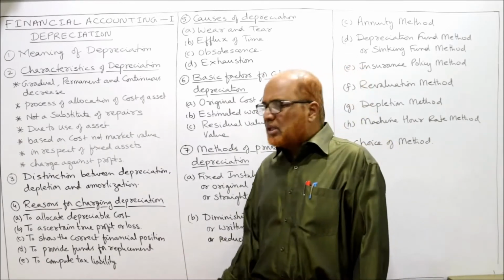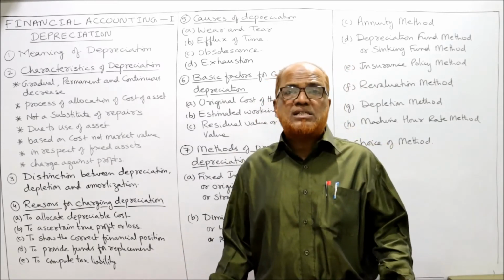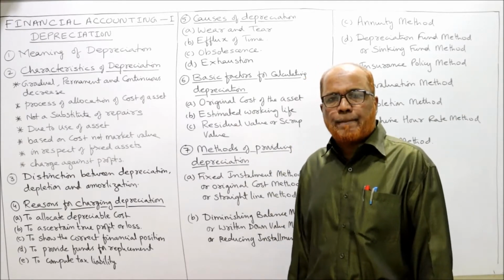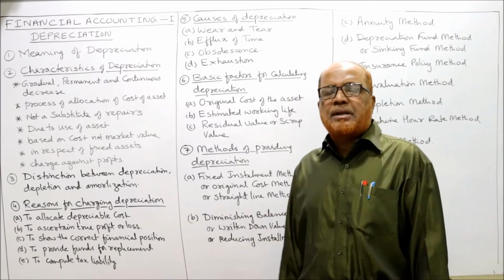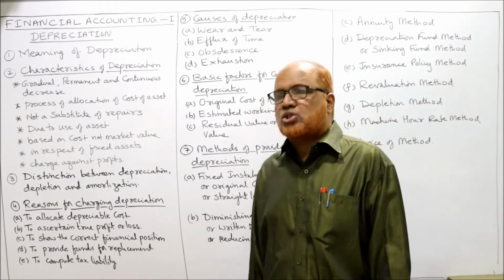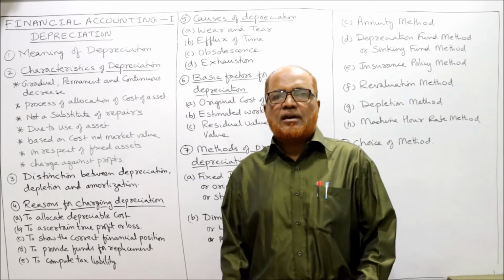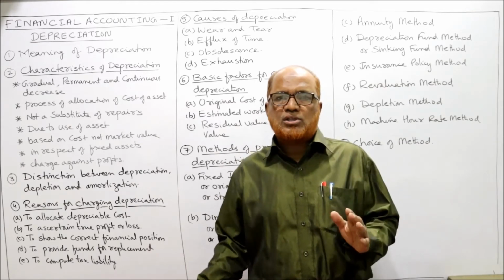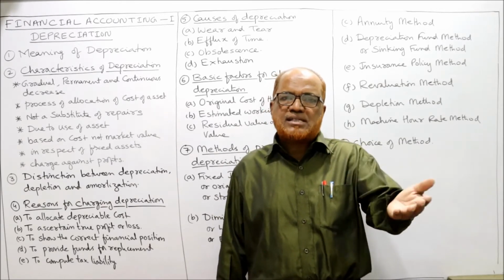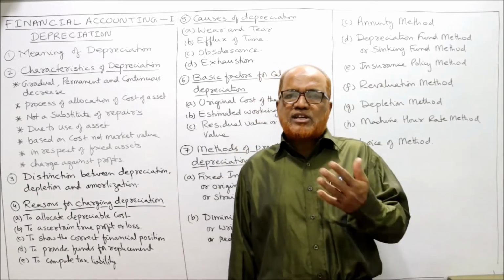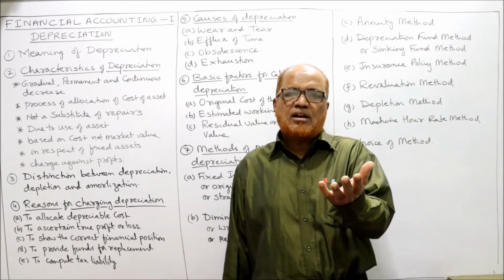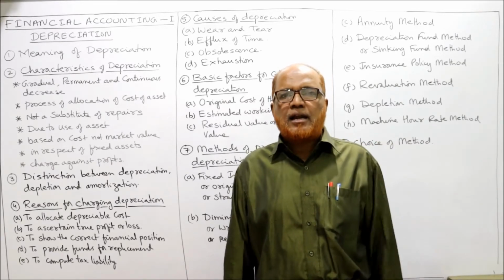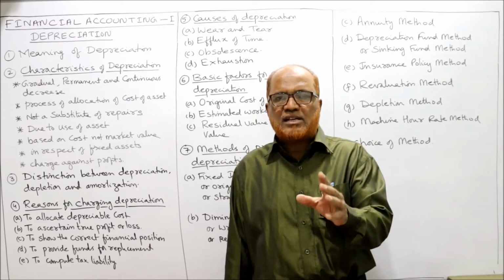Now I'm going to explain to you about the reasons for charging depreciation, why it is necessary to charge depreciation. What will happen if we charge depreciation? The first reason is to allocate depreciable cost. In order to find out the profit, we have to charge the cost, whatever is the cost. So we will incur revenue cost as well as capital cost. Revenue expenditure means the expenditure which is incurred whose benefit will expire within a period, within 1 year. Like salary paid, rent paid, these are revenue expenditure whose benefit will expire within a period of 1 year.